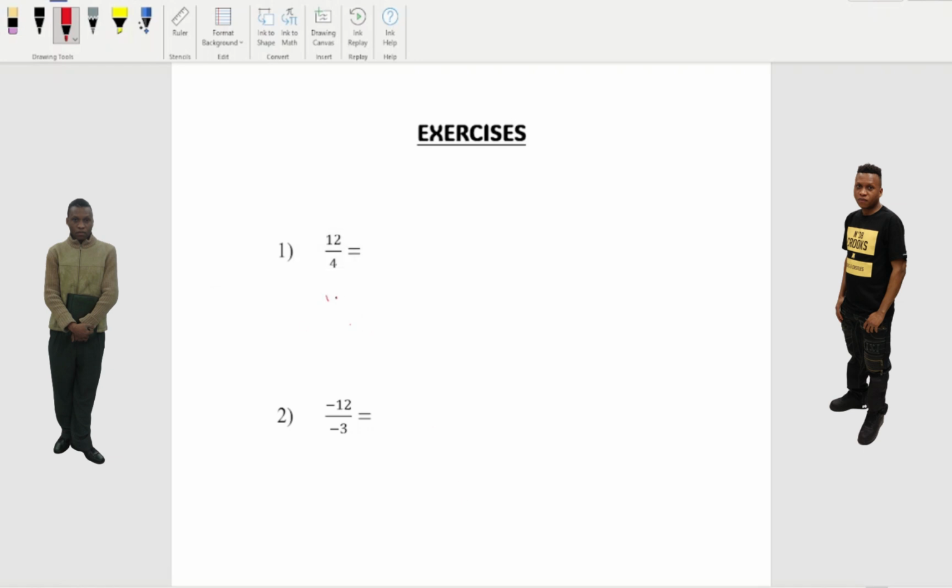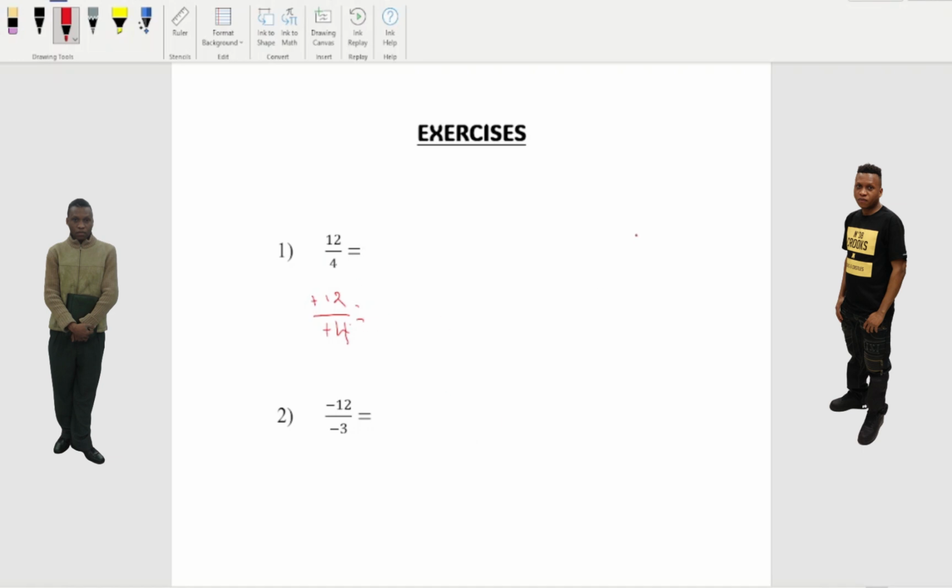So 12 plus divide by plus 4. It's same thing. Same thing. The only thing is they don't show positive here, but it's the same thing. Don't get confused. So 12 divided by 4 equal what?